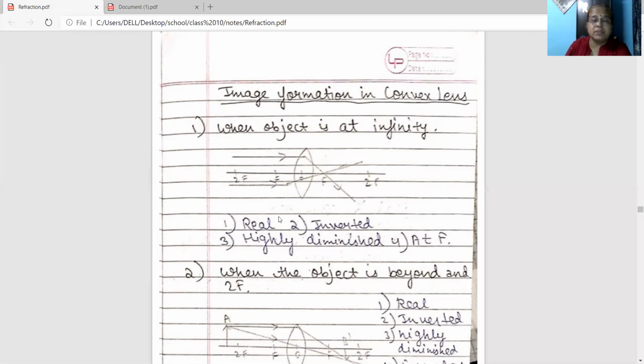The image obtained is real, inverted, highly diminished or point size, and it is obtained at focus. I'm repeating again, if the object is at infinity, the rays coming to the lens will be all parallel to each other and parallel to the principal axis. After refraction, both the refracted rays pass through the focus. So at focus, the two refracted rays meet. The image obtained is real, inverted, highly diminished, and it is obtained at focus.